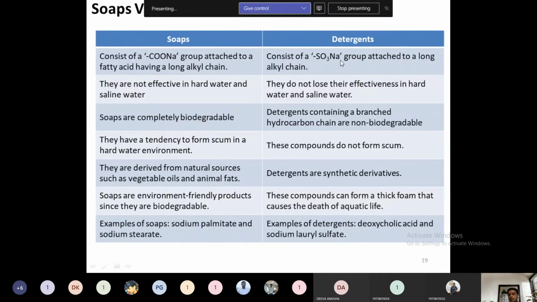Then this SO3Na is the hydrophilic molecule in the detergent. So it consists of an SO3Na group attached to a long alkyl chain. Okay, the R chain is an alkyl chain here. Here you can see this is a fatty acid long chain alkyl.